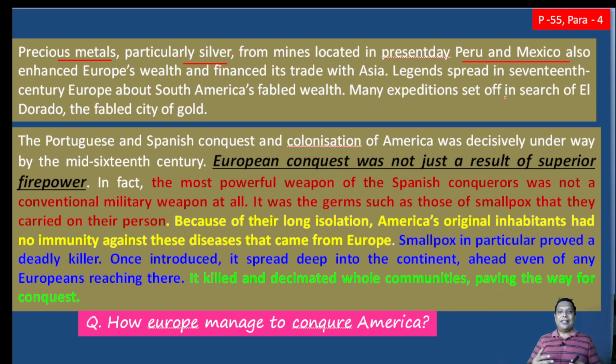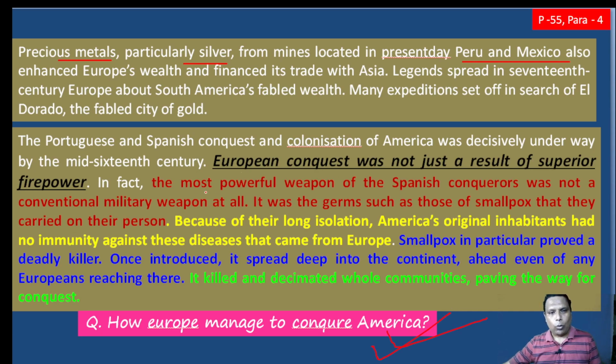Just see, they carried out their trade with Asia by getting the finance from these regions. Can you imagine? Now, one important question you have to find: how did Europe manage to conquer America?